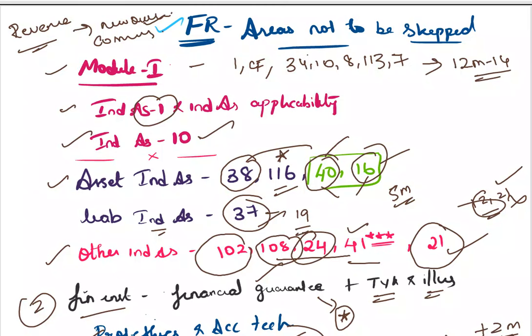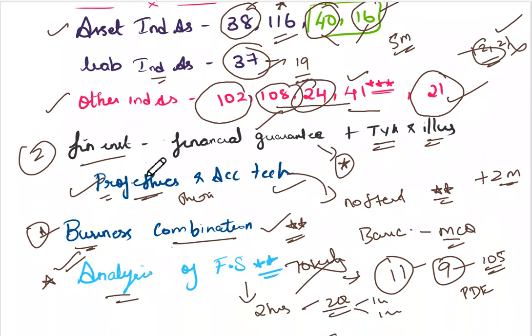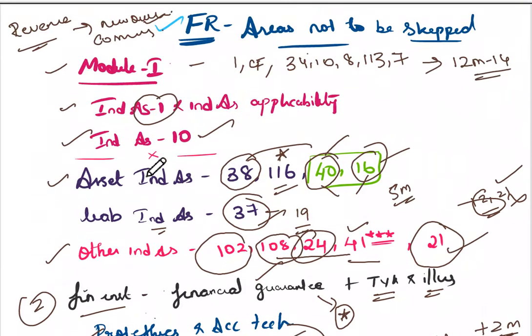At least do those areas and go to your exams, especially if you are not confident in financial instruments, because students often take a chance in question numbers 2 and 5. So I just want you to be thorough. You should be in a position to answer at least. If you do not know the revenue question fully, at least you should be in a position to handle it. So this is how I have covered all the important points for your FR. Give more concentration to the areas I have told you.